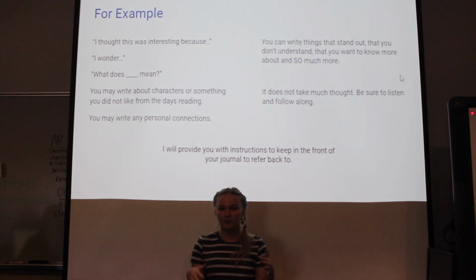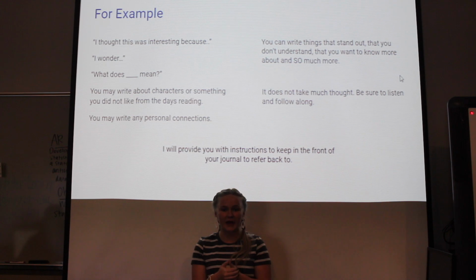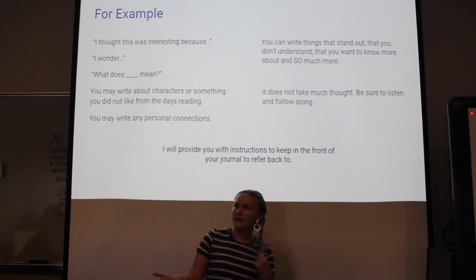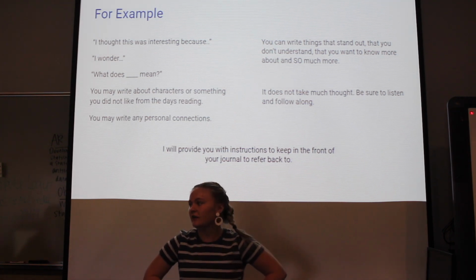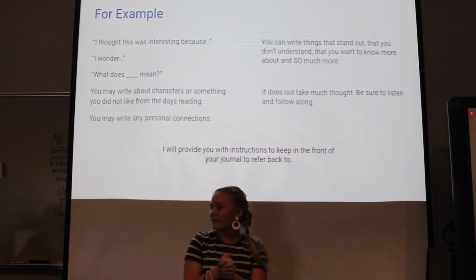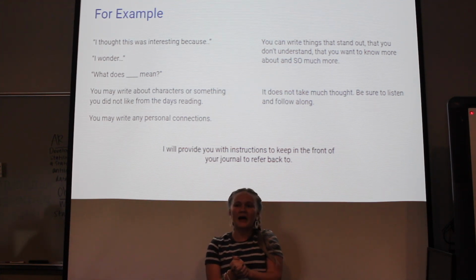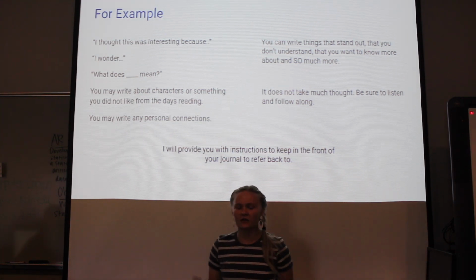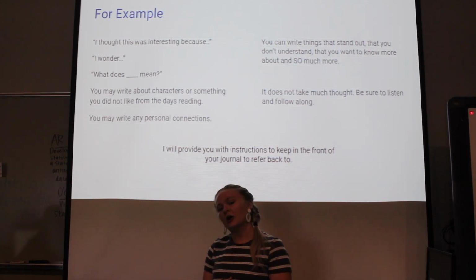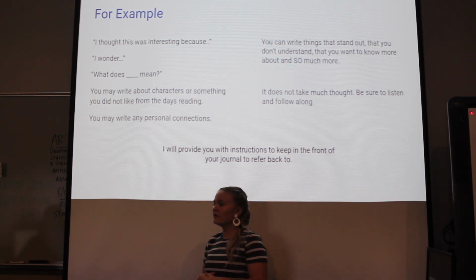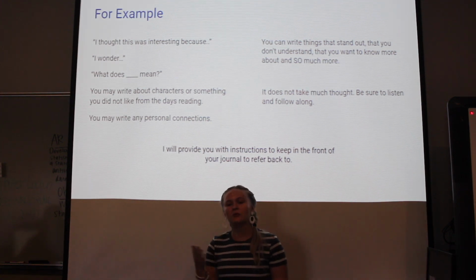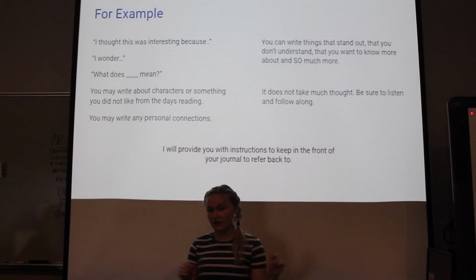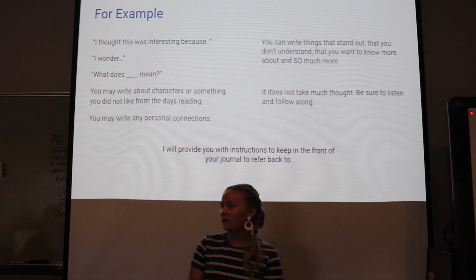Okay, so these are just some examples of what you could say in your interactive journal. As we're reading along, you could say something like, oh, I thought this was interesting because... You can say, I wonder, why did Anne write this? I wonder, why did the Van Dams argue in front of everybody? I wonder why they were arguing. You can also, if you don't know what a word means, write down that you don't know what that word means. And make sure you put the page number so we can go back and look at whatever is around it. And that might help us figure out what it means.